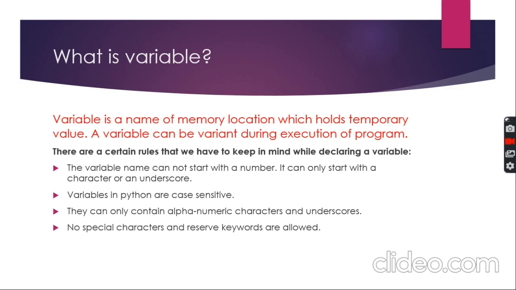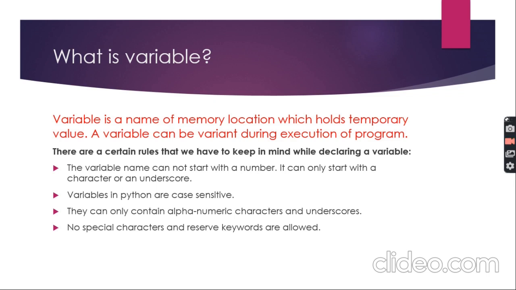But there are some rules to define a variable name. First of all, the variable name cannot start with any digit, which means any number. It can only start with an alphabet or underscore sign. A variable name cannot contain any special symbol, any spaces or any reserved keyword. And variables in Python are case sensitive. It means capital A and small a are both different, right?